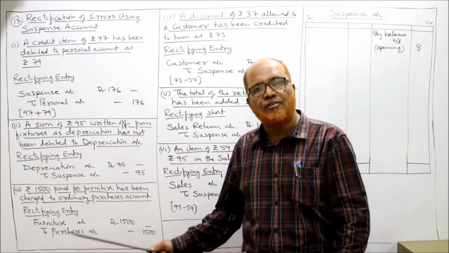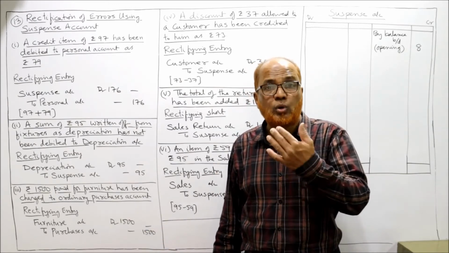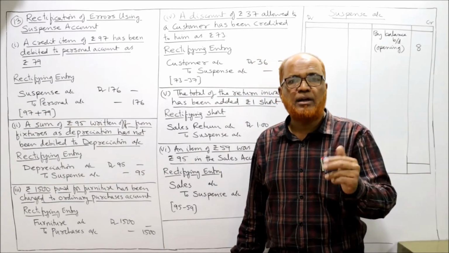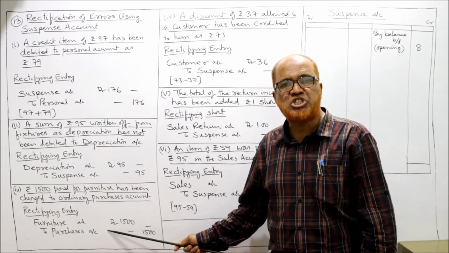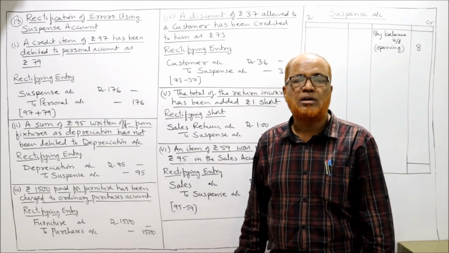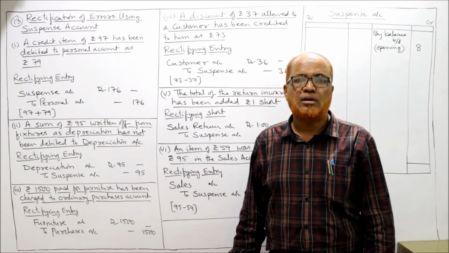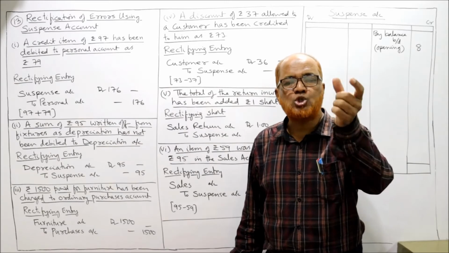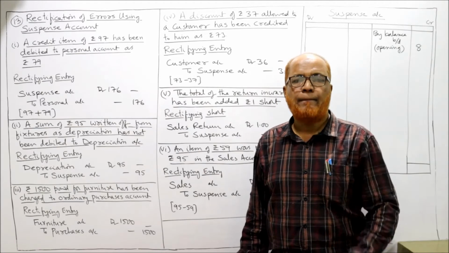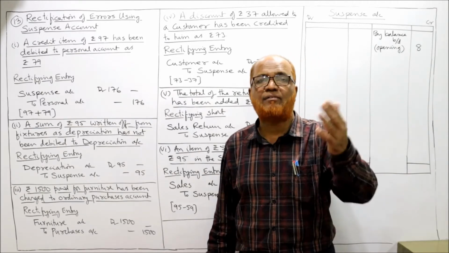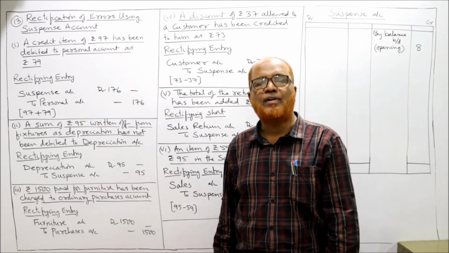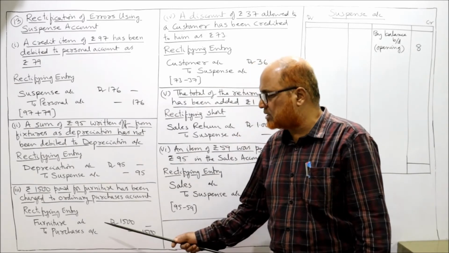Which account should be debited? Furniture account. Because we have to debit furniture account, it is not debited. So now we debit. Furniture account debtor to purchases account. This is the rectifying entry. See here, suspense account will not come in this entry because the error is there in two accounts. First, furniture account should have been debited, it is not debited. Now we debit. Purchases account by mistake we have debited, now we have to credit it to cancel. The furniture account debtor to purchases account. This is the rectifying entry.